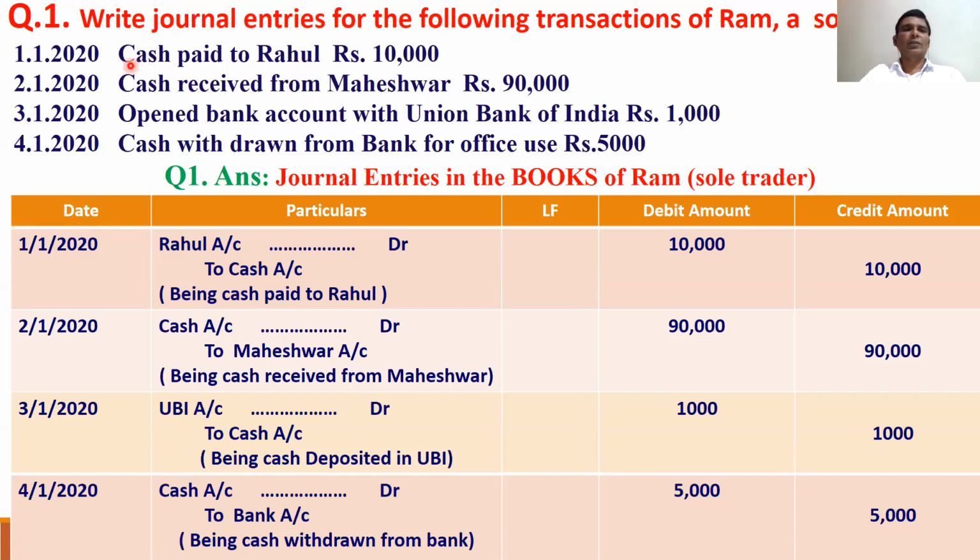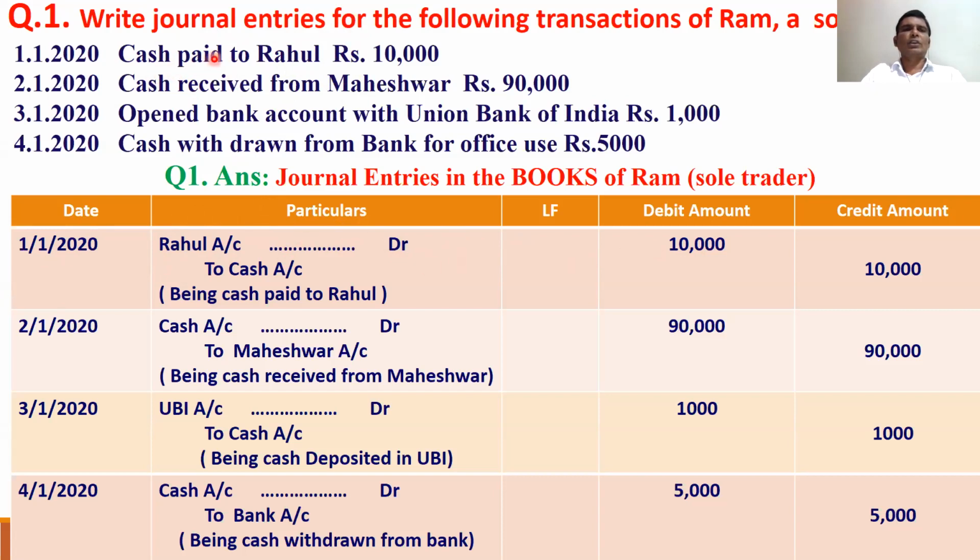You know very well the real account rule: debit what comes in, credit what goes out. Cash paid to Rahul. Who paid? We paid cash to Rahul. That means cash is going out. So when cash is going out, cash account is credited. Rahul is a personal account, so is he receiver or giver? When we are paying, obviously he is the receiver. Receiver is debited. So Rahul account is debited. Cash account is credited. Rahul A/c Dr 10,000 in the debit column. This is called Rahul account is debited on 1/1/2020.